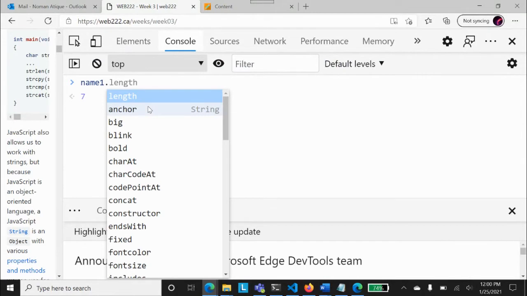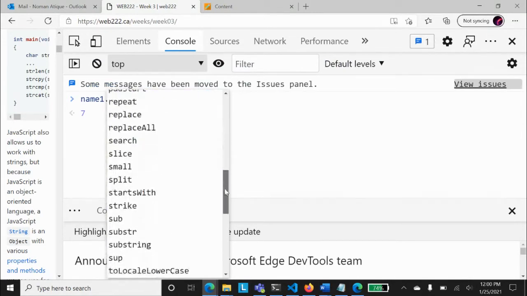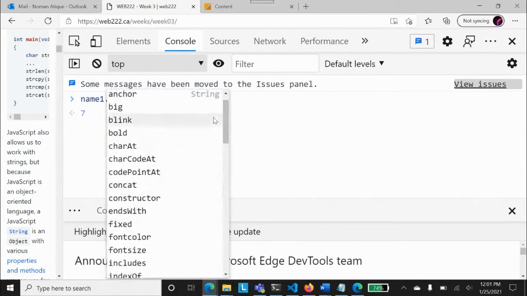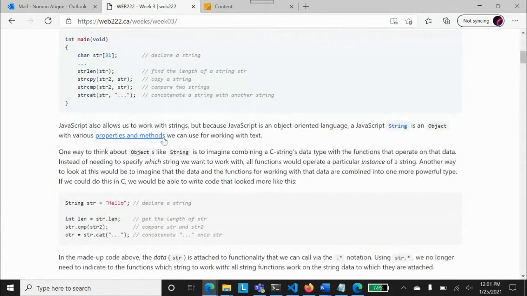These are all the properties and methods that we can work on in JavaScript, and it treats every string as an object. You remember our discussion of at least 10-20 minutes, that if you normally define a variable, it will also be treated as an object.